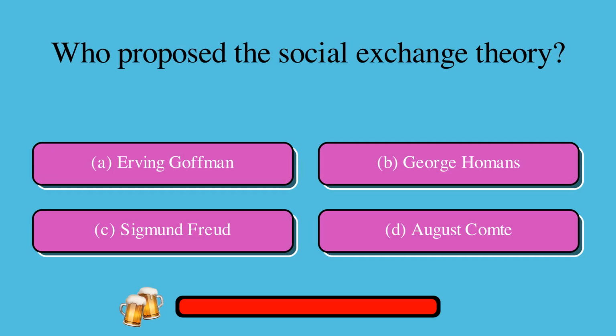Who proposed the social exchange theory? A. Irving Goffman, or B. George Homans, or C. Sigmund Freud, or D. Auguste Comte? The correct answer is B. George Homans.